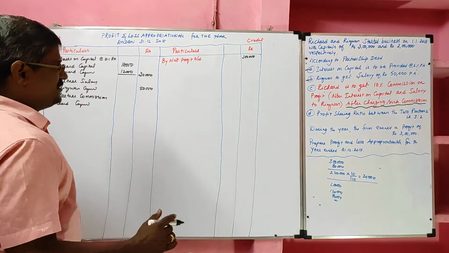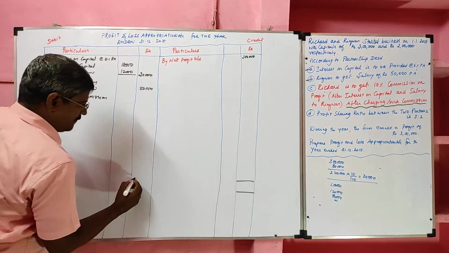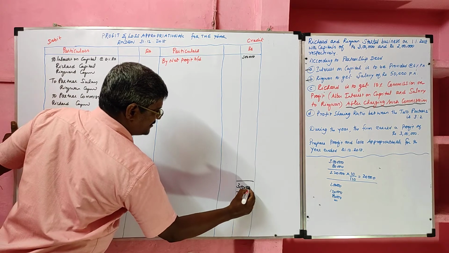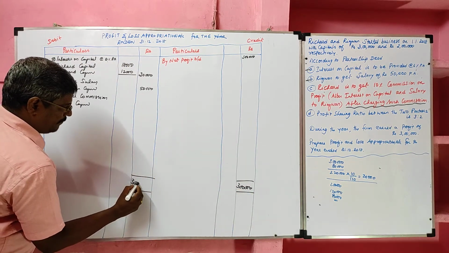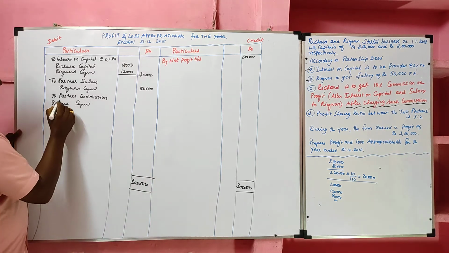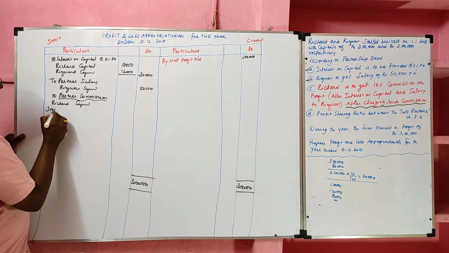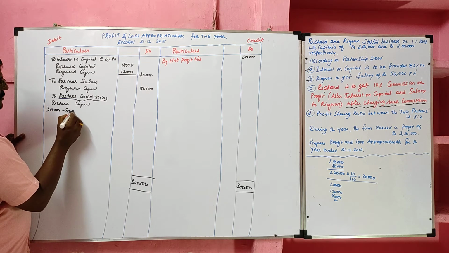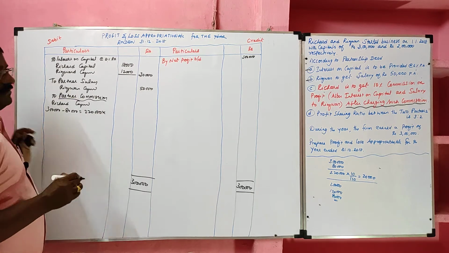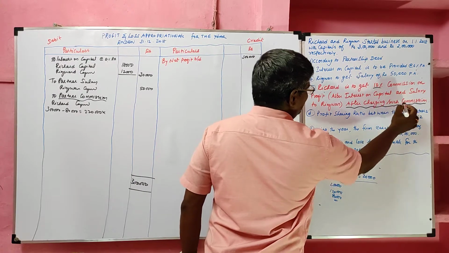Now we will close the profit and loss appropriation account. Credit side is always heavier than debit side. So 3 lakh minus 80,000. Partner commission I am going to calculate for Richard. 3 lakh minus 80,000, balance we have 2 lakh 20,000. The commission is given in percentage, 10% after charging such commission.